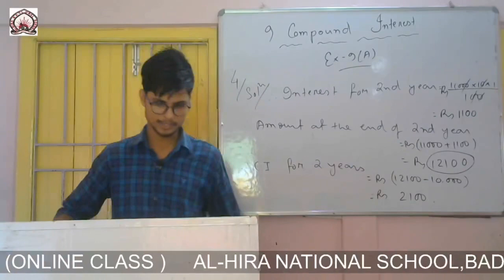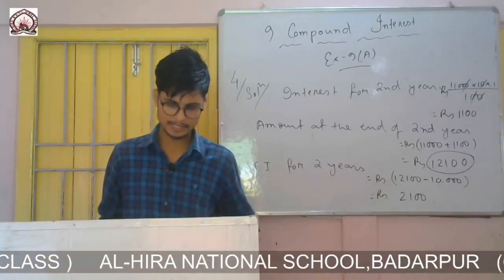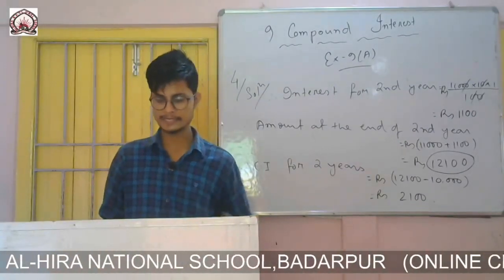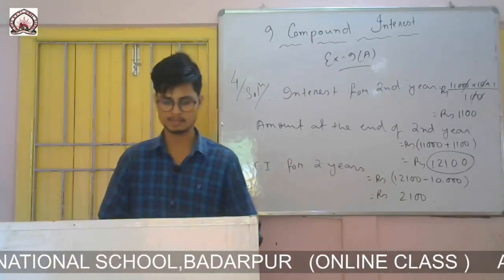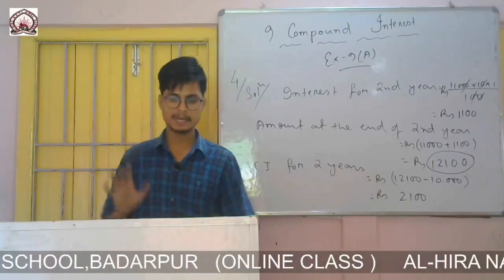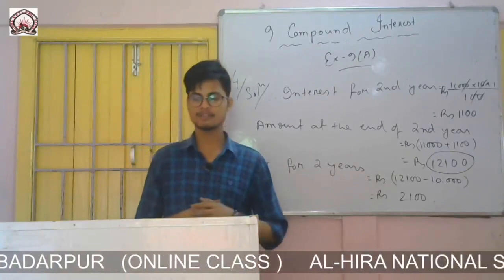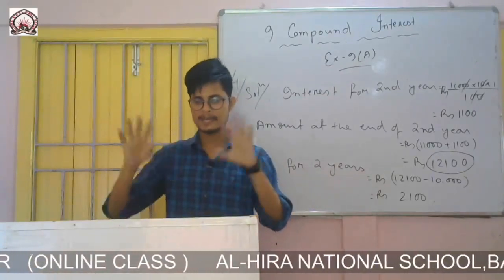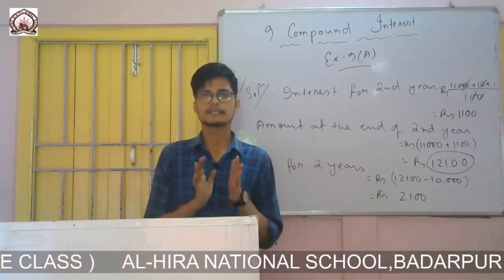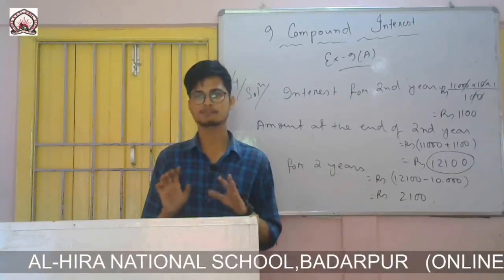So now the third question is, find the sum of money required to clear the debt at the end of 2 years. The question is given like this: Shankar took a loan of 10,000. If he wants to clear all his debt at the end of second year, how much money does he have to pay?